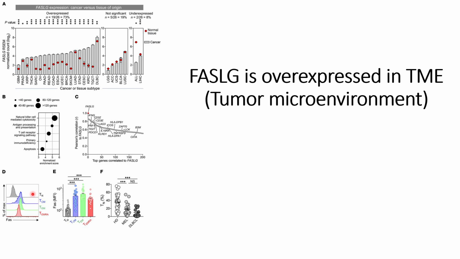Then within these subsets they check the FAS expression, and they can see that FAS expression in all the activated T cells, that is T central memory, T effector memory, and TEMRA, is higher than in the T naive cells, or unactivated cells. So this might indicate that in the activated cells somehow these FAS receptors get expressed on the cell surface.